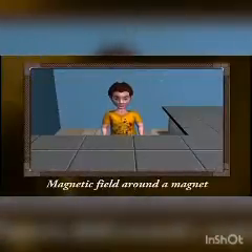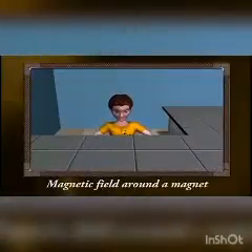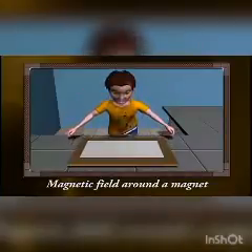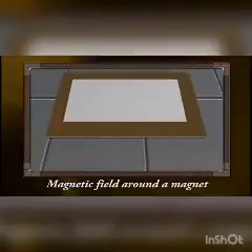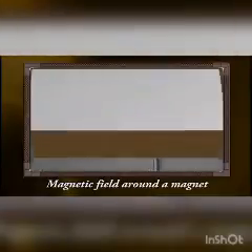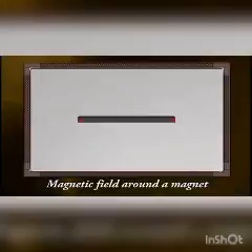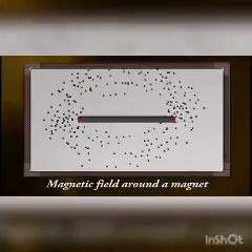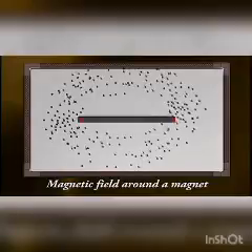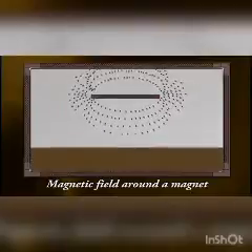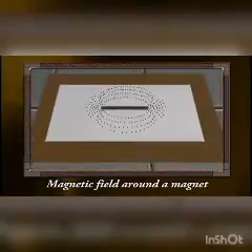Let us see how the magnetic field around a magnet can be detected with the help of a simple activity. Let us place a magnet on a cardboard sheet. Now, uniformly sprinkle some iron filings over it. Did you see the iron filings arranging themselves in a definite pattern? Wow, isn't it amazing?